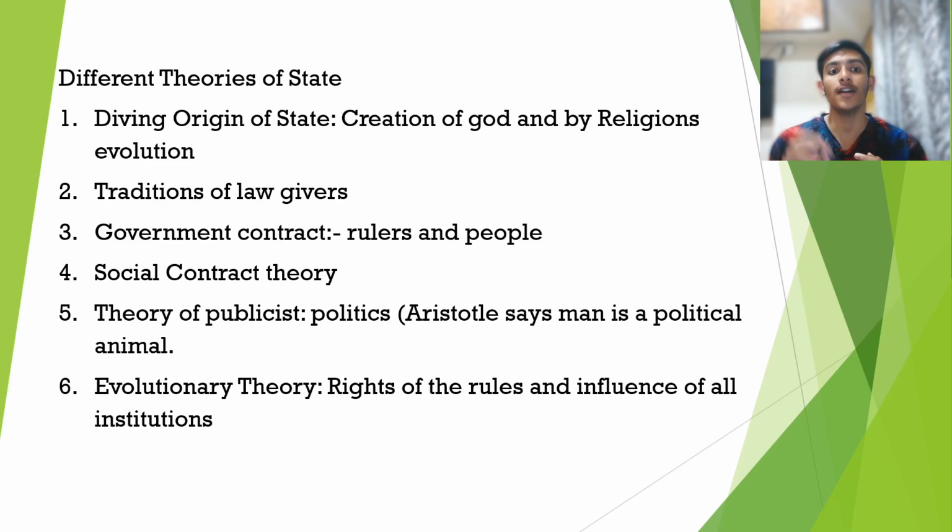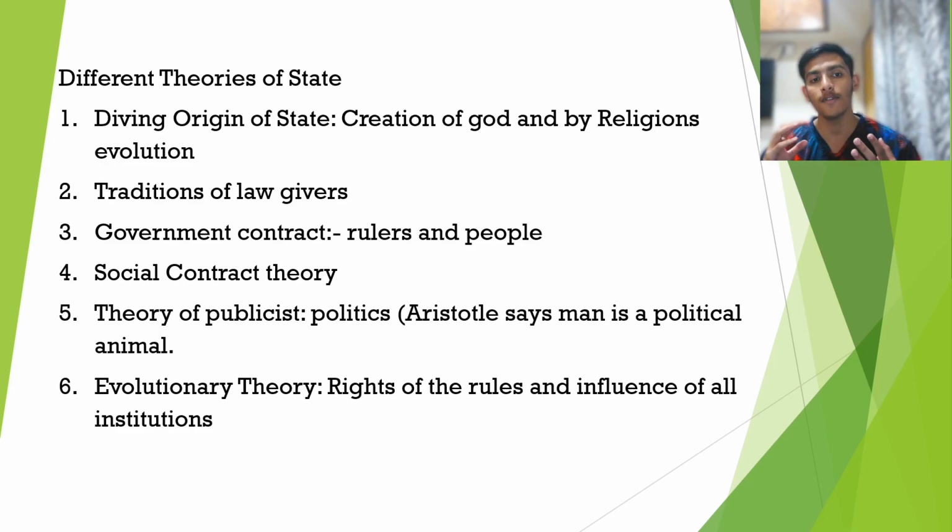Second is traditions of lawgivers. Basically this theory refers to the idea that law defines the state. If a certain territory is given by law as a state, then it will become a state. So if we go from a legal framework perspective, the state will be created by law. It will be the traditions of lawgivers. When law gives the definition of state, it is a state. Third being a government contract.